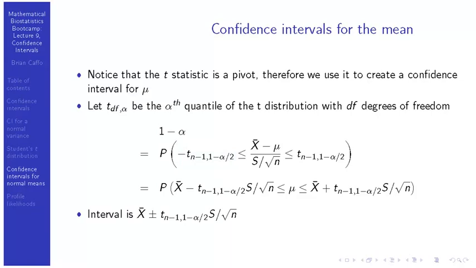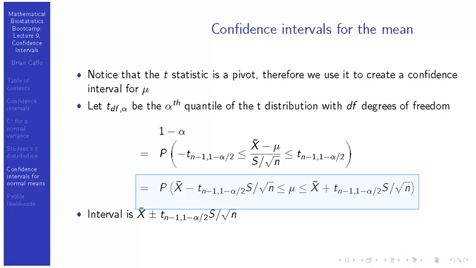So anyway, this probability statement applies here. So we can just rearrange terms and keep track of flipping our inequalities around when we multiply by a negative sign. And we get that x bar minus a t quantile times the standard error is less than mu, and x bar plus a t quantile times the standard error is bigger than mu. That random interval contains mu with probability 1 minus alpha.